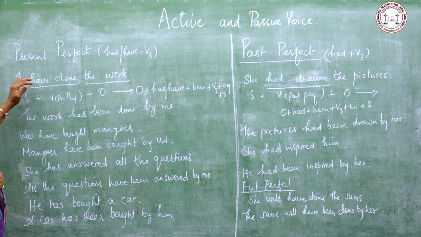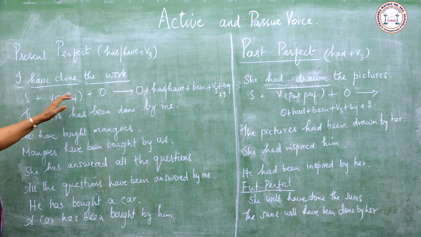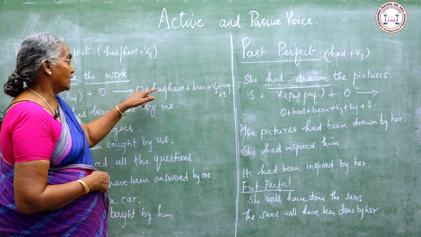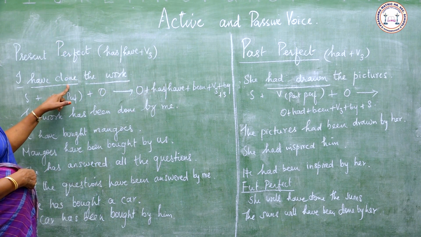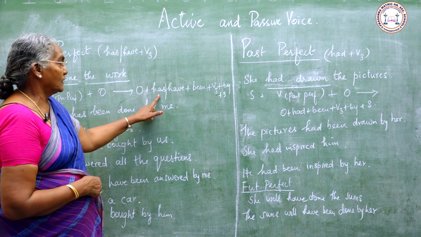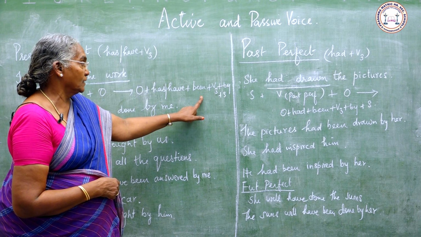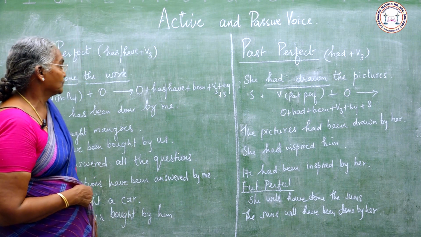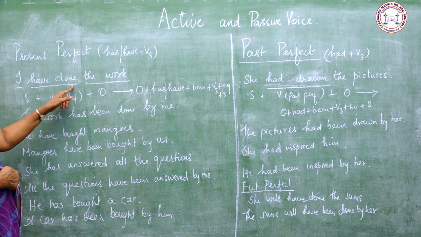I is the subject, have done is present perfect, work is the object. S plus V plus O gives O plus has or have plus been plus V3 plus by plus S. So, the work has been done.